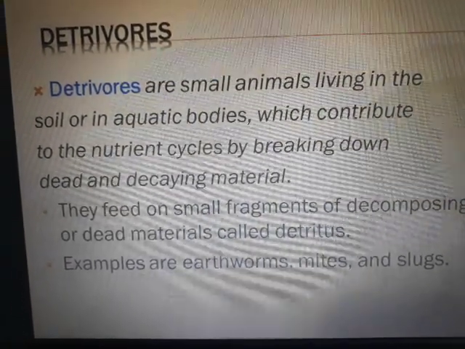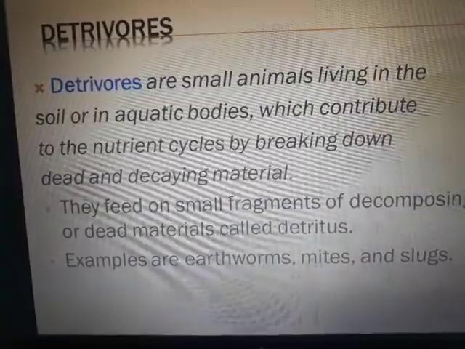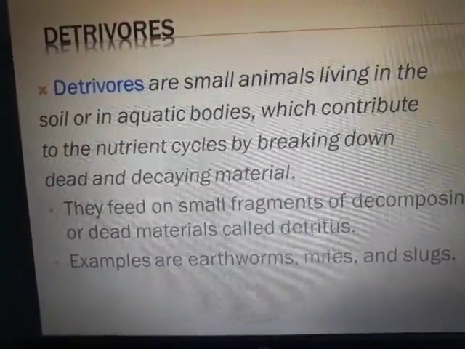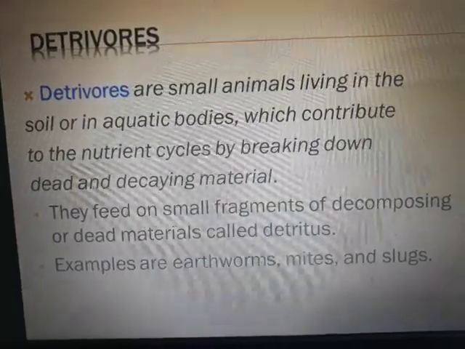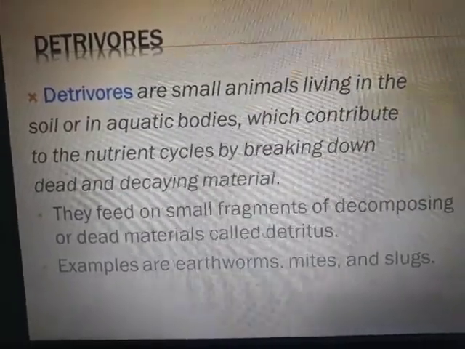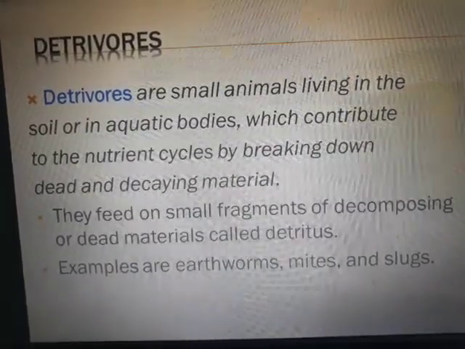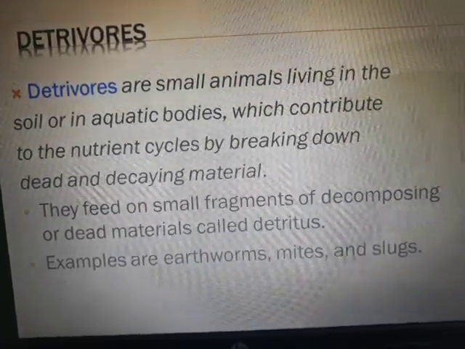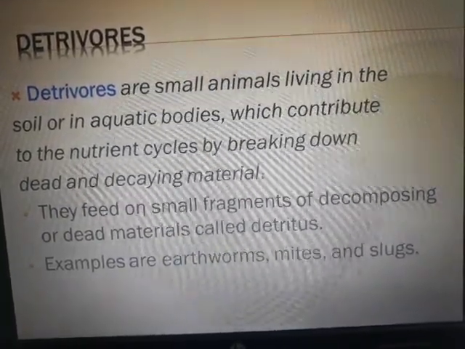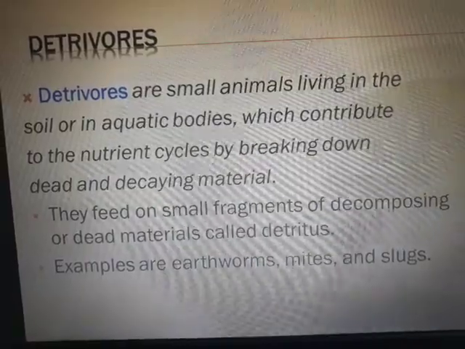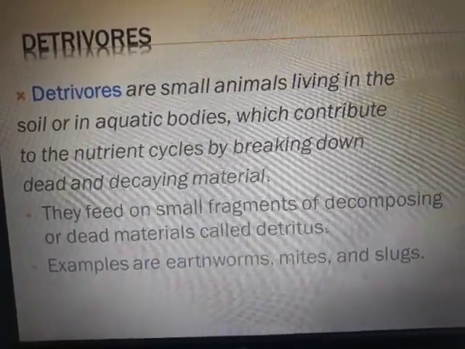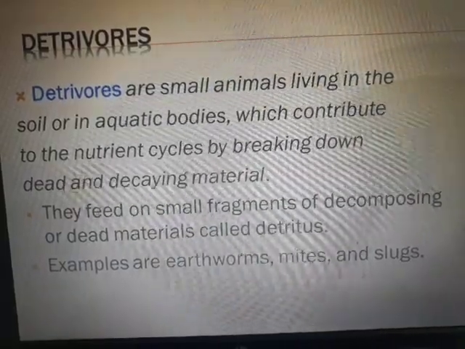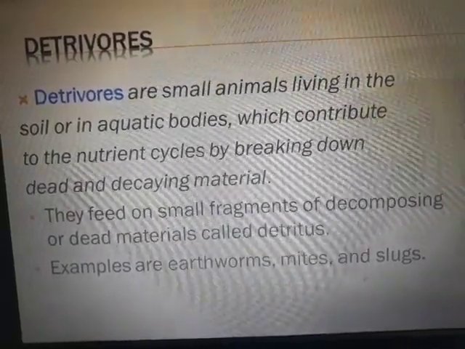So these are kind of semi decomposers only, but they are small. You can say a bigger version of the organisms, not microorganisms but a bigger version of organisms, just like earthworms, mites and slugs. They will help the breaking down of the decomposing material into much smaller particles, and finally the decomposers will act upon it.